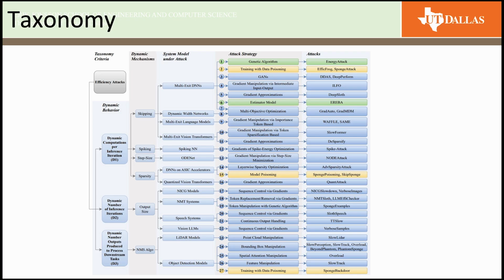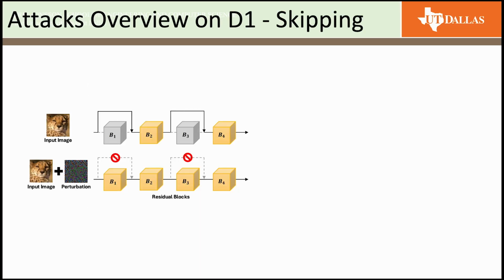Next, let's go over our taxonomy. Our taxonomy is mainly derived from the three dynamic behaviors we mentioned earlier. Based on these dynamic behaviors, we studied the dynamic mechanisms, and for each dynamic mechanism, we studied the system models under attack. For each system model, we studied attack strategies and their attacks. A more detailed overview of our taxonomy and of each attack strategy can be found in our paper.